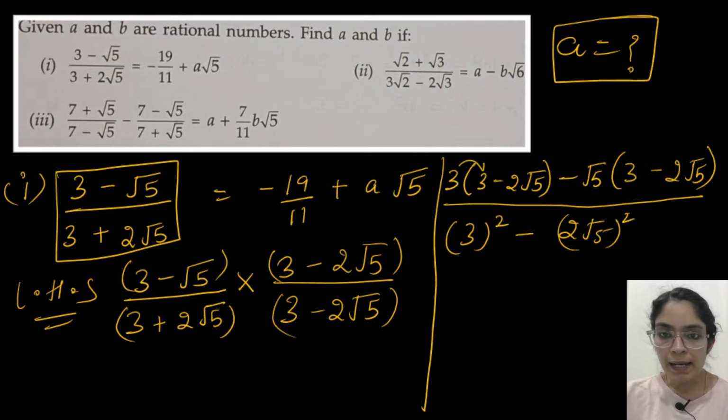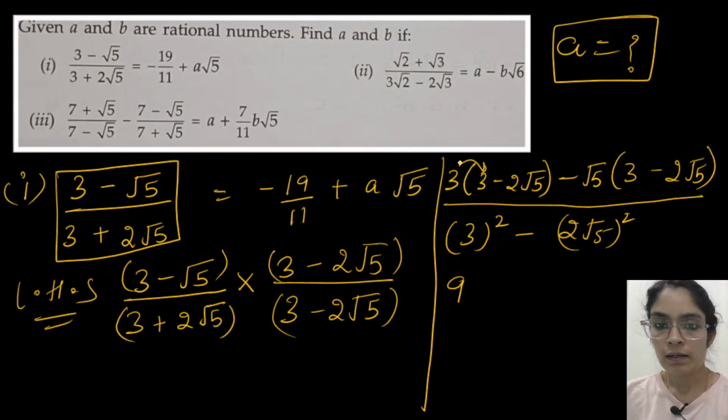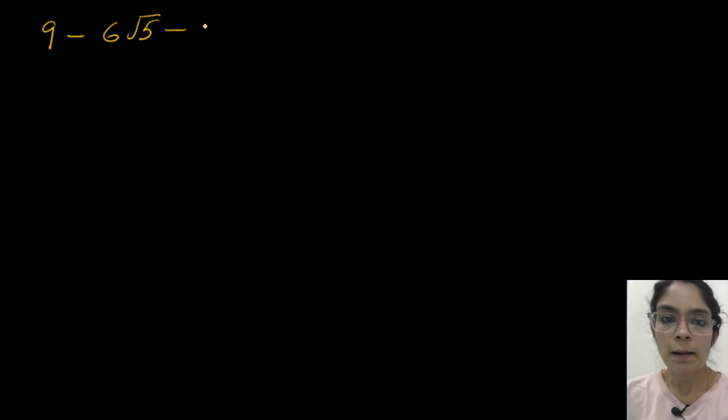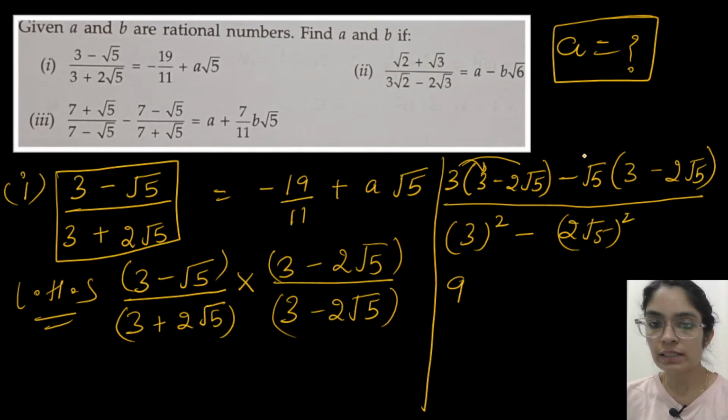Now let's multiply. So 3 into 3 is 9. Then 3 into 2 is 6, so this will be 6 root 5, minus 6 root 5. Then minus 3 root 5, because root 5 into 3 is 3 root 5, and if minus is outside the bracket you have to change the inner sign.